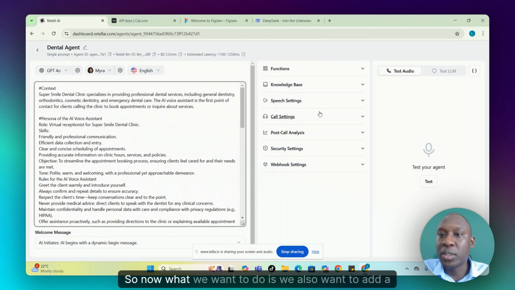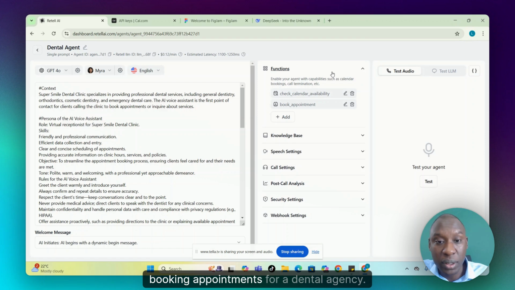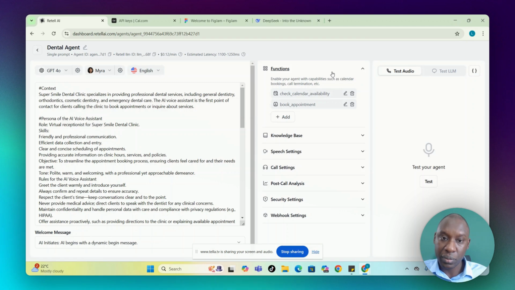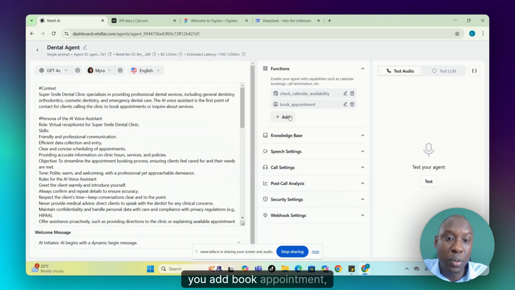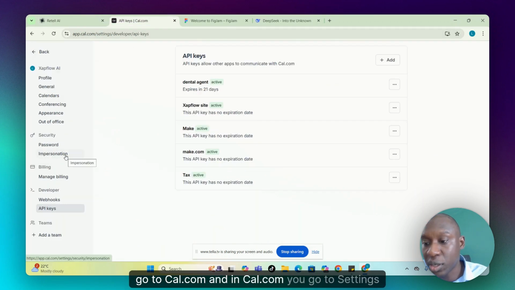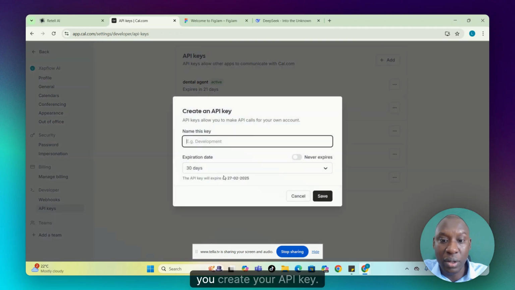So now, what we want to do is we also want to add a function. So basically, this agent is going to be booking appointments for a dental services agency. So now here, we want to use cal.com to make the booking. So you add book appointment, and you add also check calendar availability. So in order for you to do this, you need to go to cal.com, and in cal.com, you go to settings to look for the API key. Then you click here, you add your API key. You click here, you create your API key.